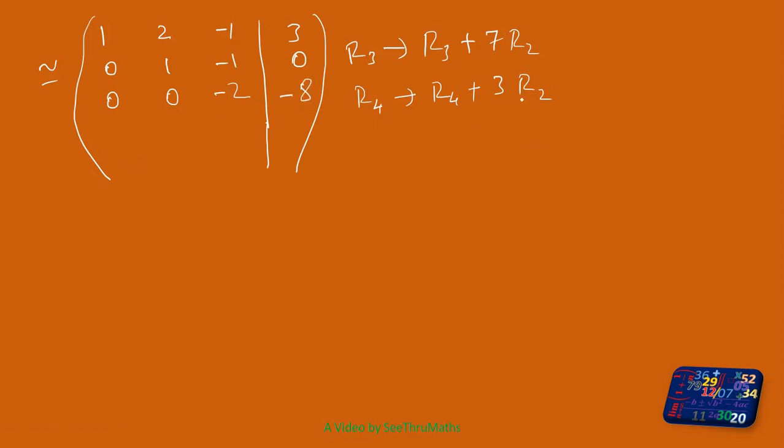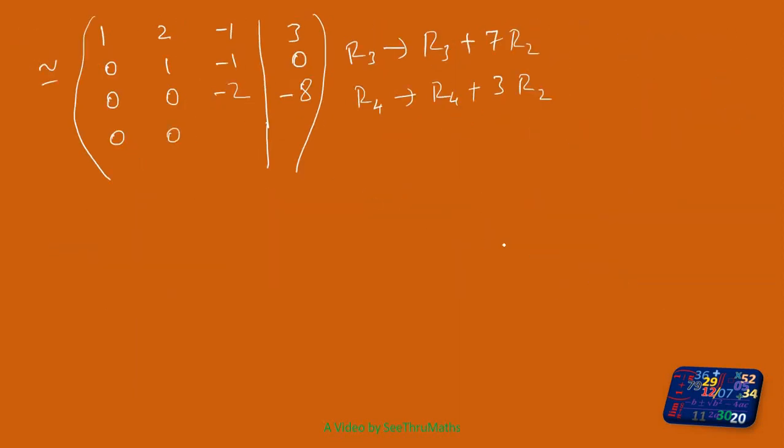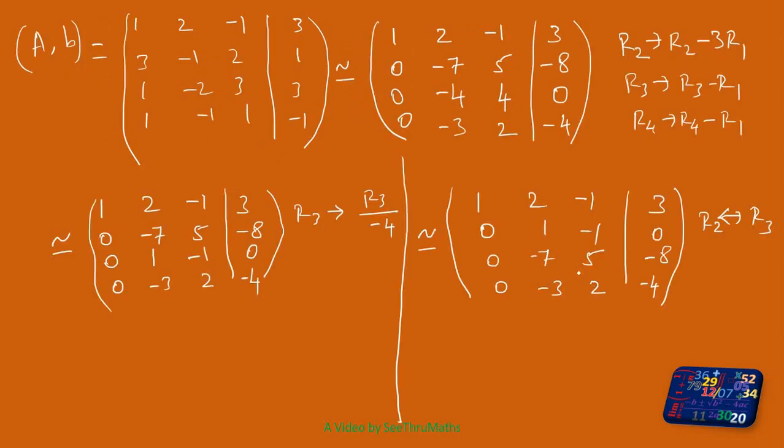What about the next one? 3. So here definitely 0. Minus 3 plus 3 is 0. Next one, 2. 2 plus 3 into minus 1. So 2 minus 3 is minus 1.